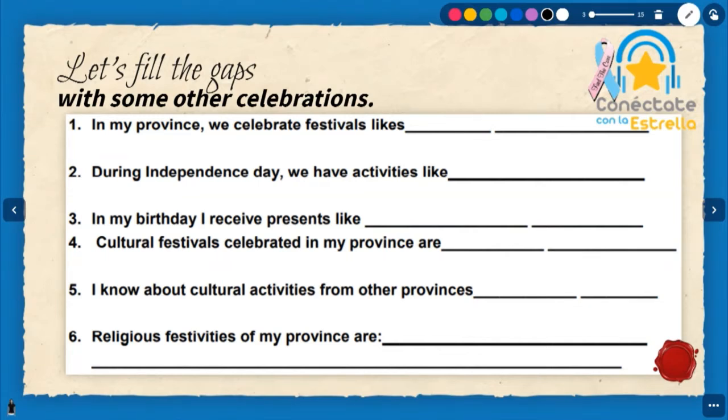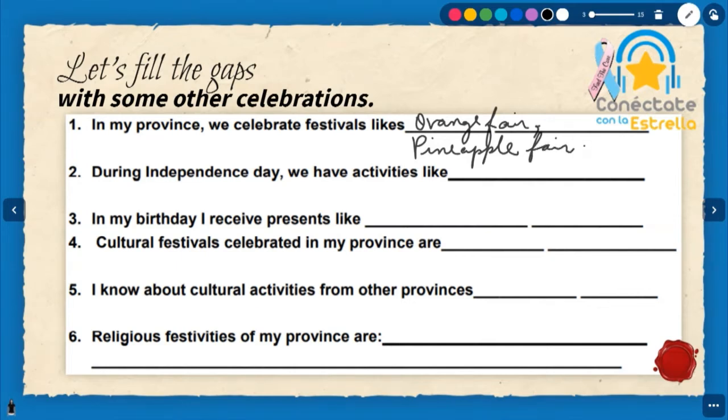Orange Fair. Where is that celebrated, Sofia? What else? Robert, Pineapple Fair. Where is it from? Chorrera. Wow. Excellent. Thank you. Let's see number 2.